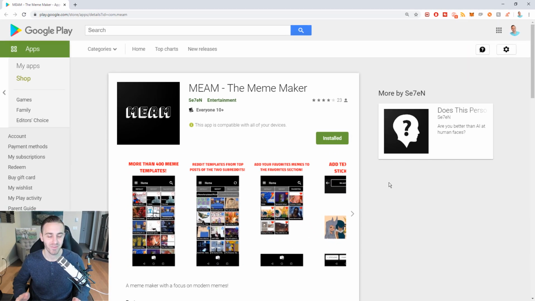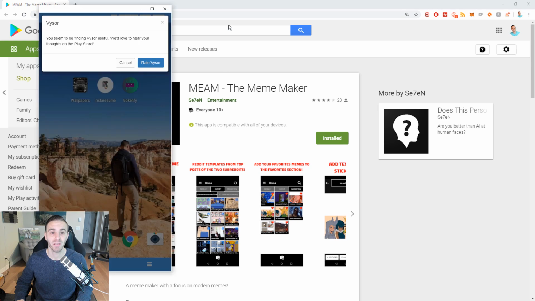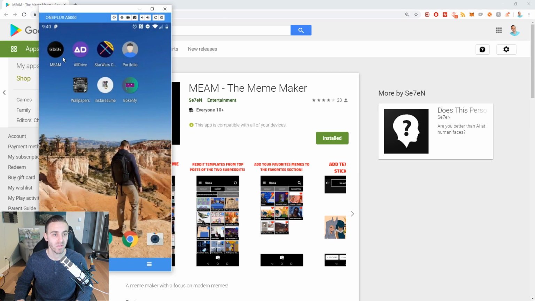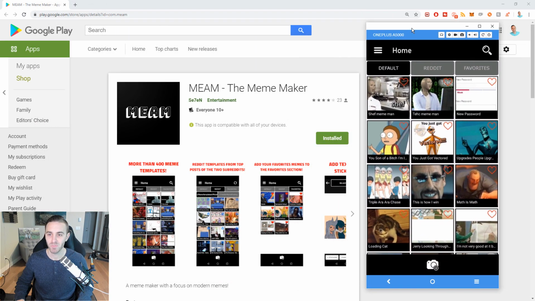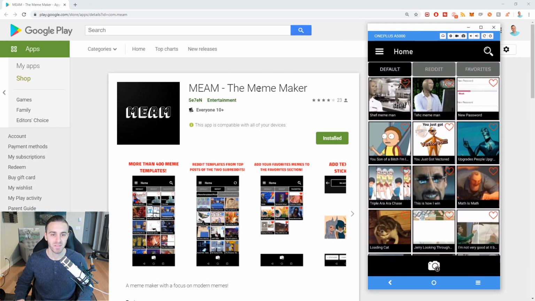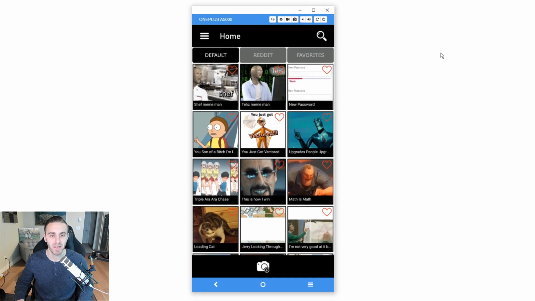So the Meme Maker. Why is this my favorite app? Well, first I'm going to open it up on the computer here so you can actually see it. This is my phone, a OnePlus 5, that's running the app. So this is the page. I'll get rid of Google Play now because you see where to find that. All right, so what does this do?